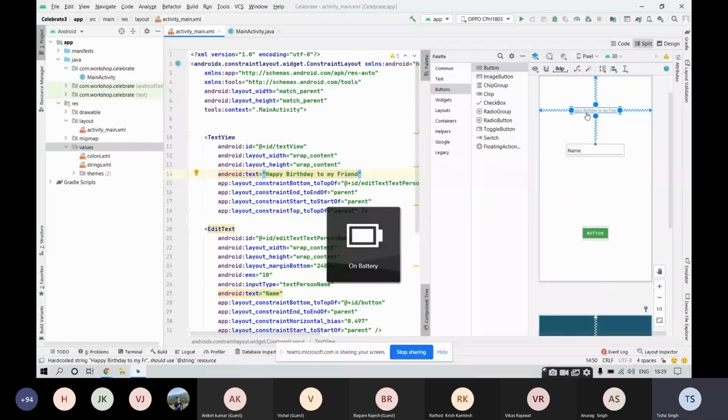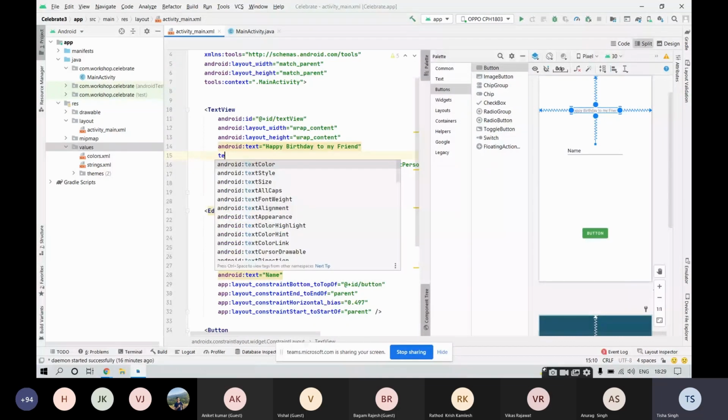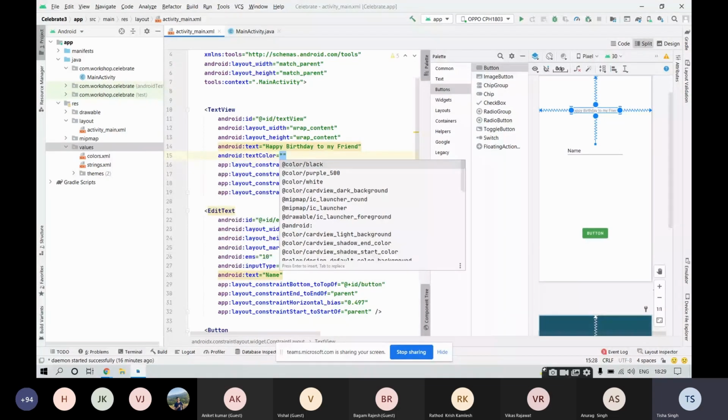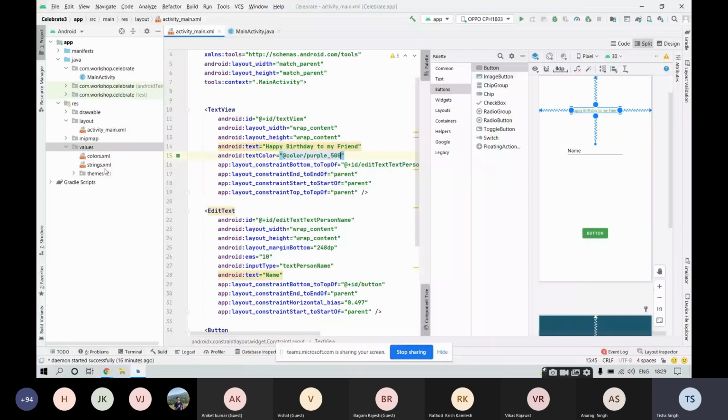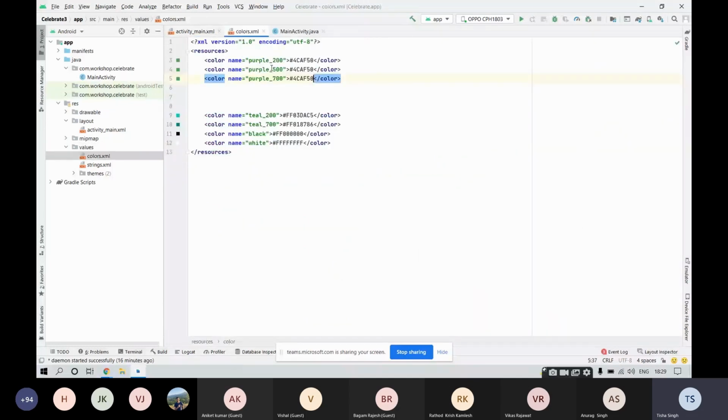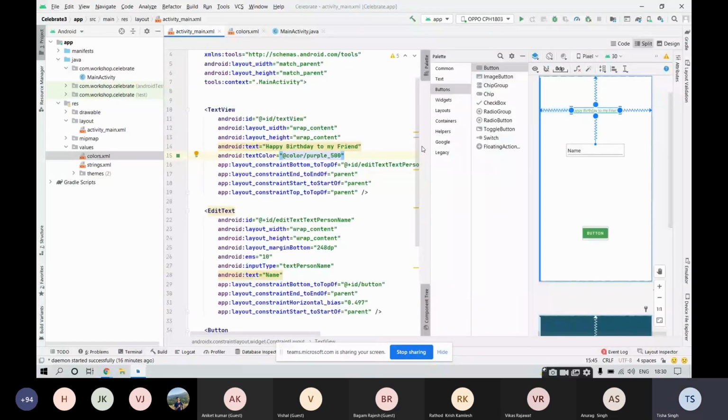Right here in the attribute text color. Inside text color, let's provide this purple 500. Go in the colors and see what purple 500 was. It was the green color, right? Purple 500. So you can see the color of the text that is appearing. It's green color. Let's increase the font size a bit. For that, use text size. We'll be using 25 SP.